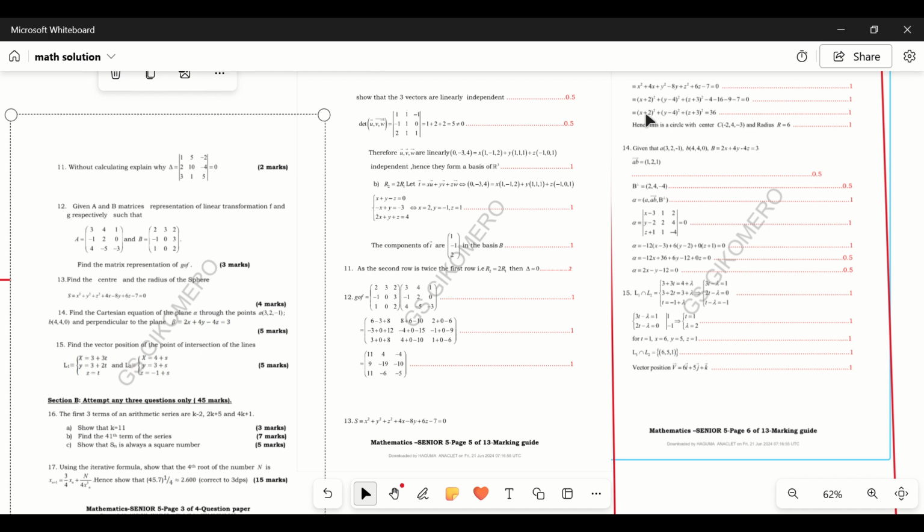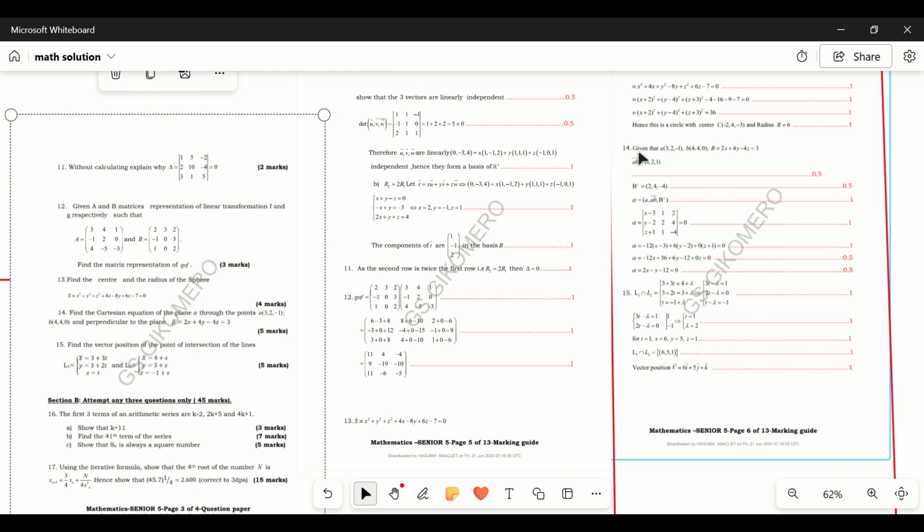So when it is positive, the center will be equal to negative 2. And for y, which is negative, we take 4 as positive, and for z, which is positive, take 3 as negative. So the center of the sphere is negative 2, 4, and negative 3. And for the radius, we take the square root of 36, which gives us the radius 6.